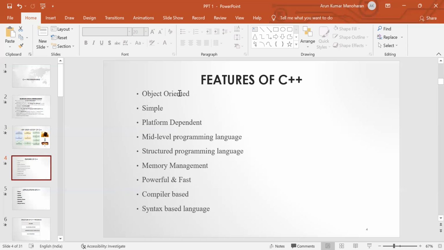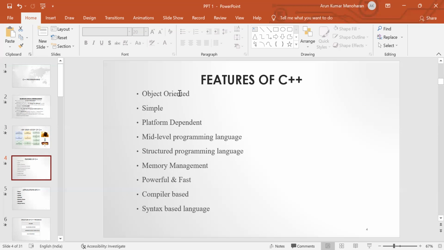So next one is platform independent. C++ is a platform dependent language, meaning the language in which programs can be executed only on the operating system where it is developed and compiled. So C++ is a platform dependent language. And then middle level language. Middle level in the sense that C++ has the ability to do both low level and high level programming. This is the reason why C++ is known as a middle level programming language.